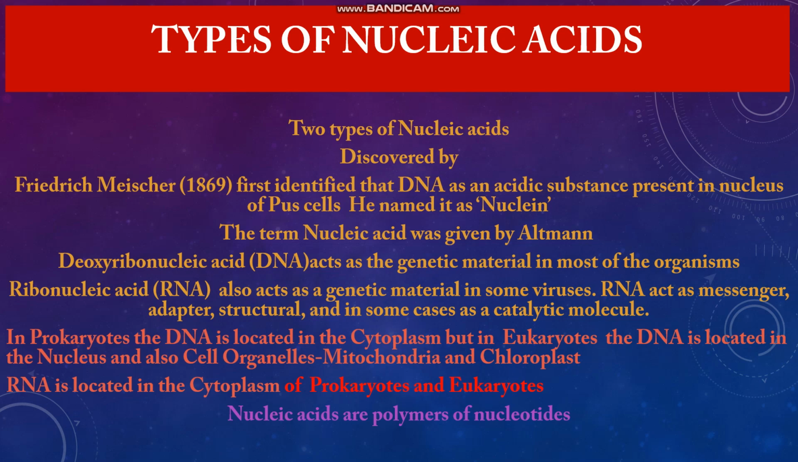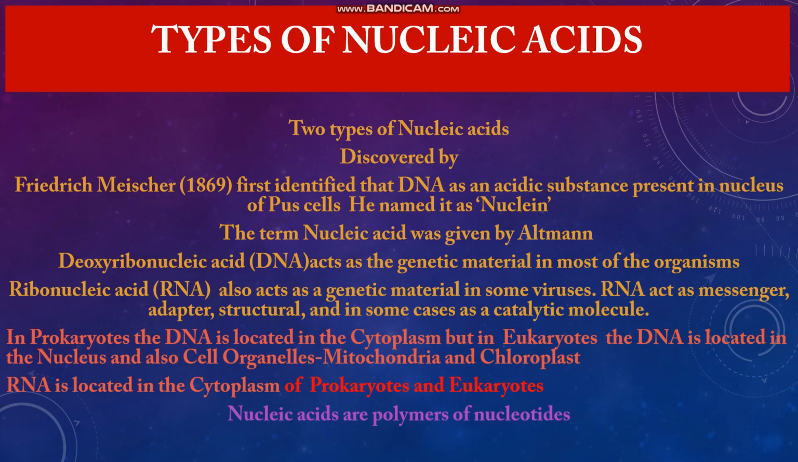Now, where are these nucleic acids located in a cell? In prokaryotes, the DNA is located in the cytoplasm. But in eukaryotes, the DNA is located in the nucleus and also some cell organelles such as mitochondria and chloroplast. RNA is located in the cytoplasm of prokaryotes and eukaryotes.